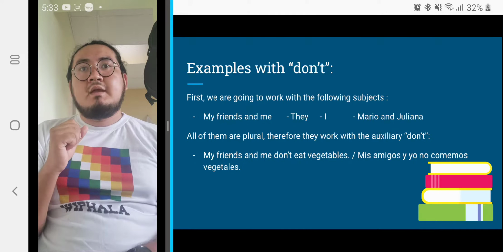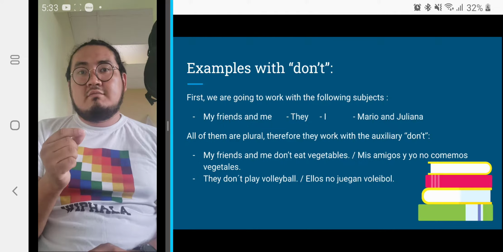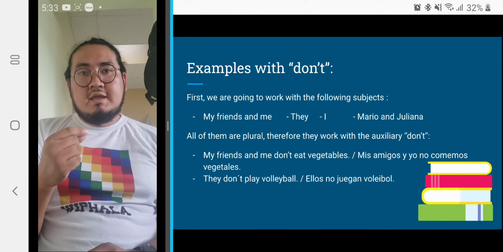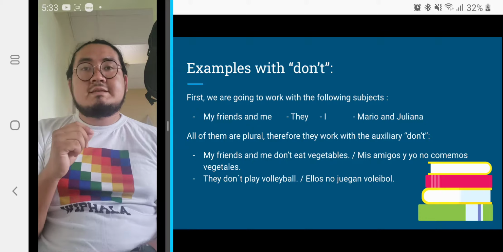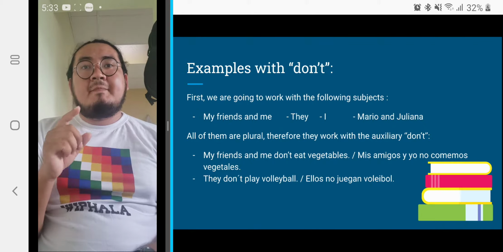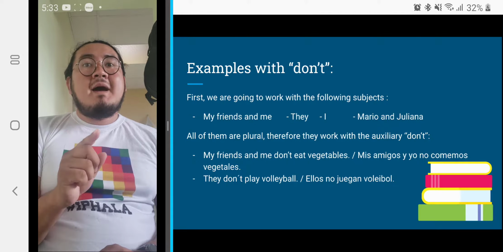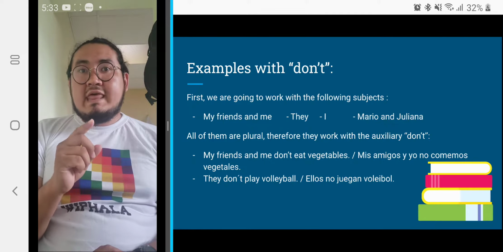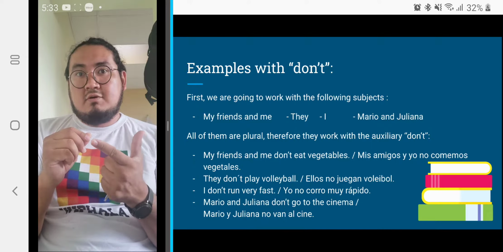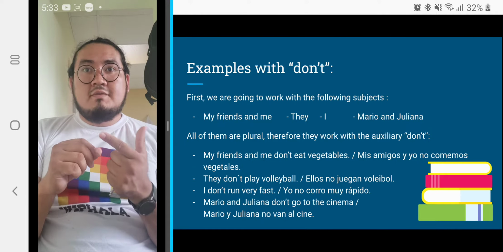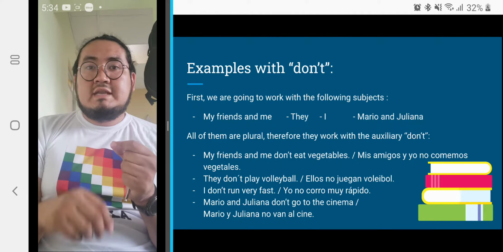Then here, they is one of the personal pronouns included. They don't play volleyball. Now we have: I don't run very fast. This one, Mario and Juliana, is plural, because we're talking about Mario and Juliana. So that's plural, and it works with don't. Mario and Juliana don't go to the cinema.